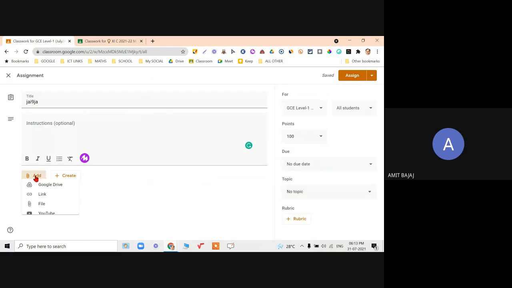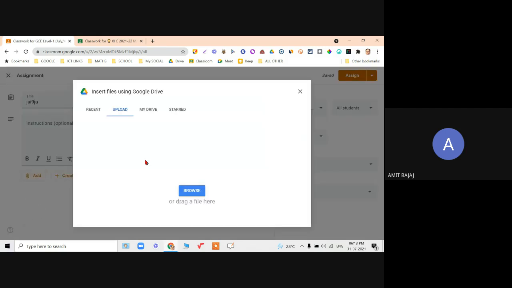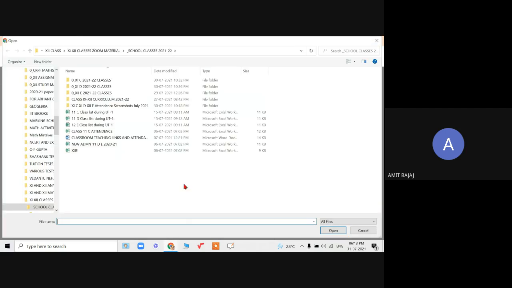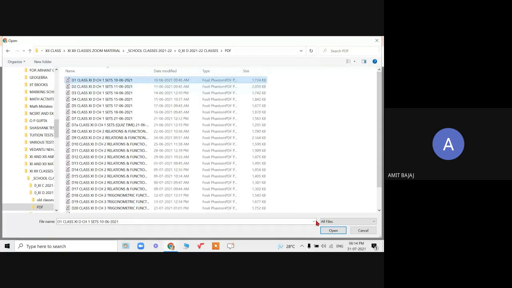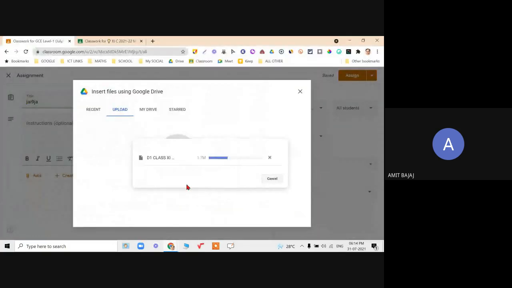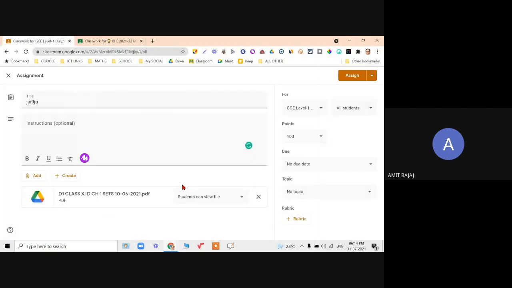So anyway, you can go on adding your test papers. Say there is a file, PDF file as your test. Let me click on this and I choose some file. Let's say I have one test prepared by me, and this is some demo thing. So when I click on this, this will be uploaded as a test. Now the best part, check it out.